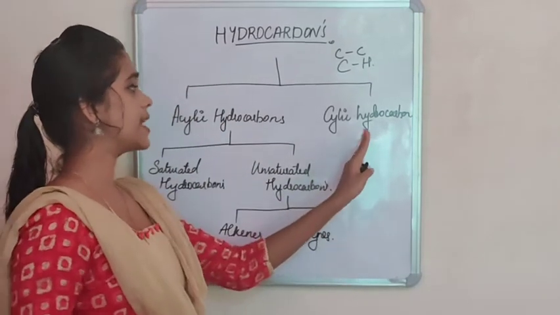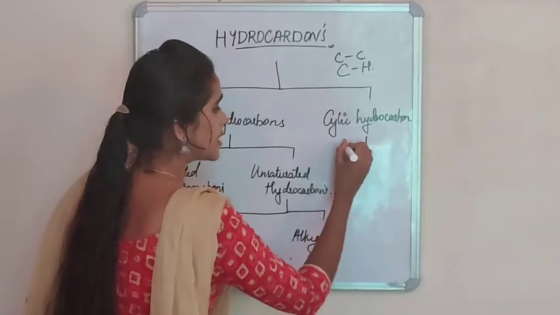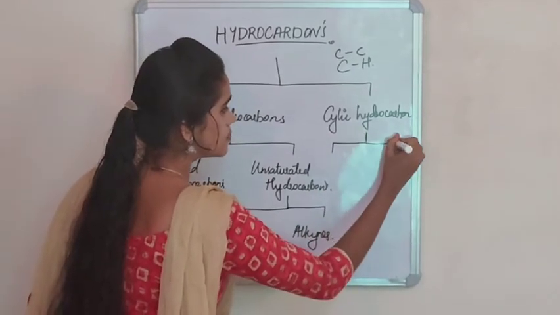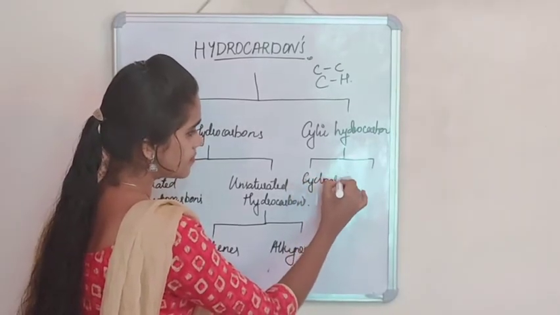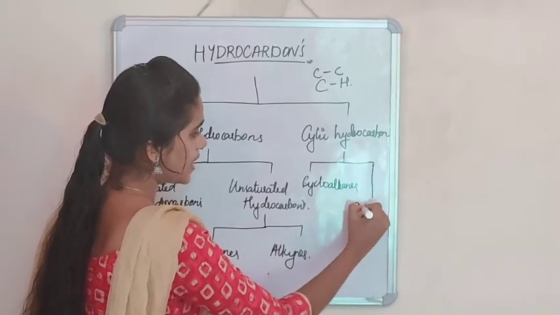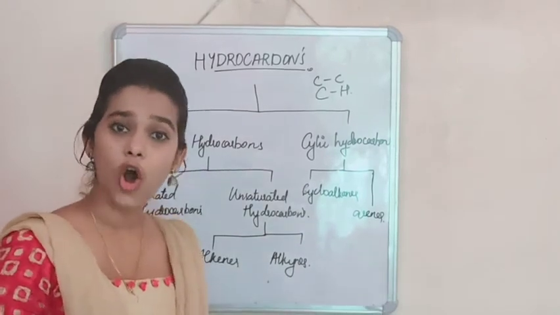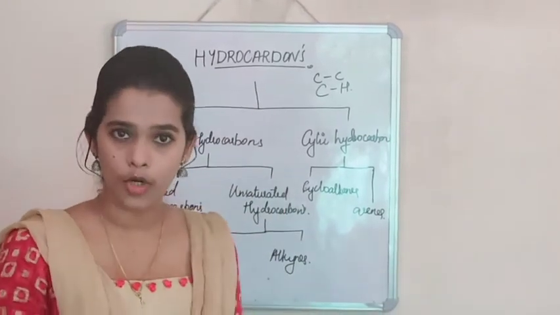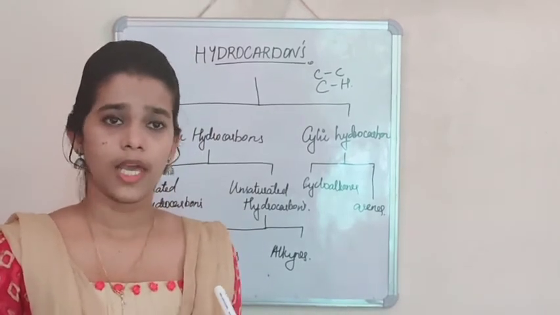And if we take the example of cyclic hydrocarbon, they can be classified into cycloalkanes and arenes. Cycloalkanes are the compounds, cyclic compounds, which contain only single bond in them.